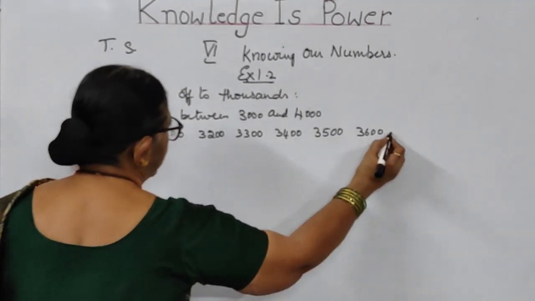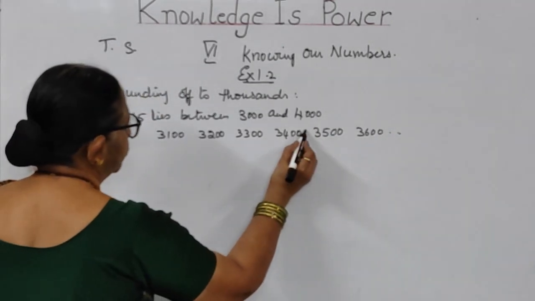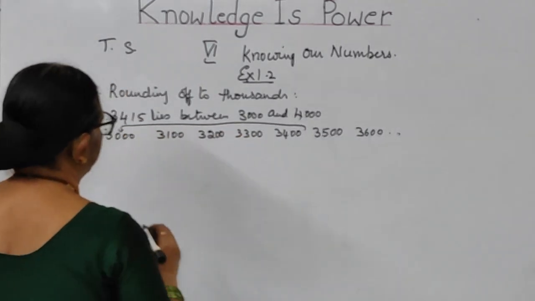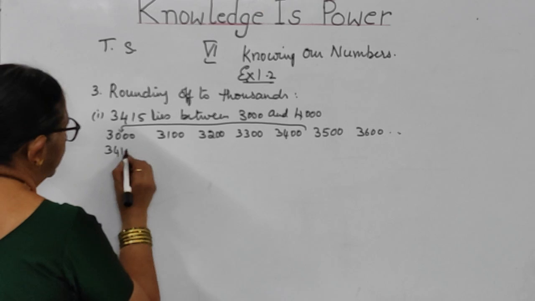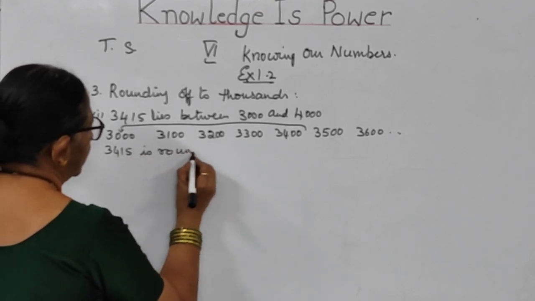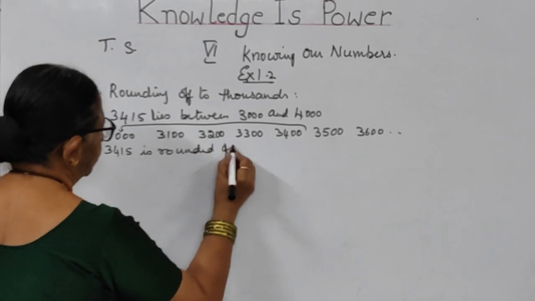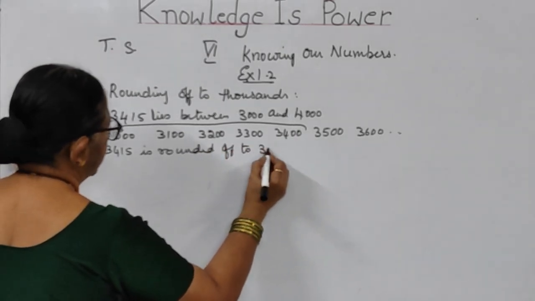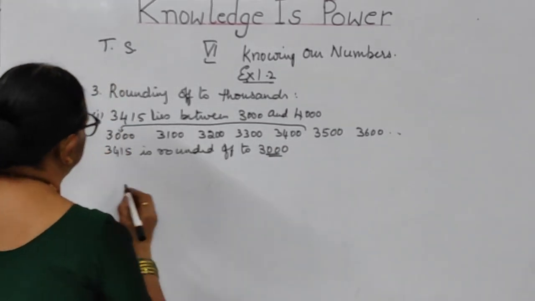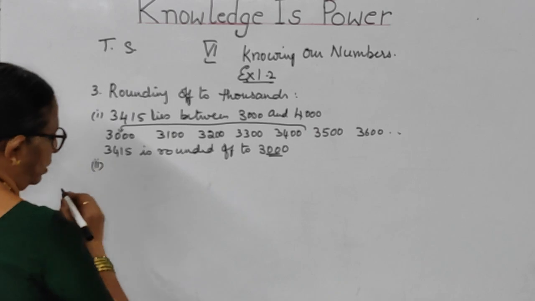So we can continue it like this. So 3,415 comes nearest to 3,000. So 3,415 is rounded off to 3,000. This is the first answer, children. So let us see the second one.